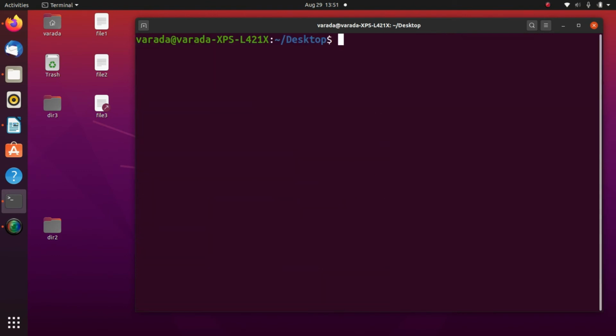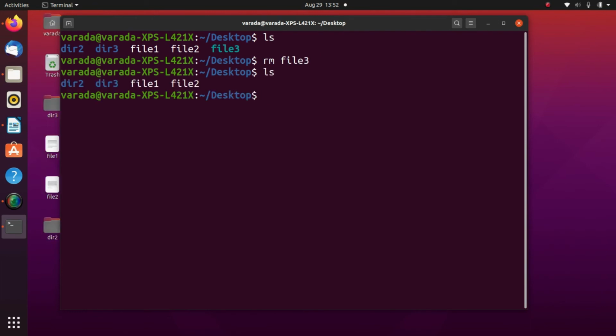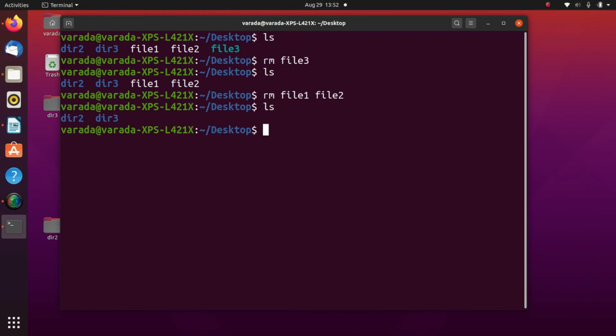So the next one is the remove command. Now I want to remove file 3. How? rm file3. That's it. So file 3 is removed. Now I want to remove all the files, file 1 and file 2. How? rm file1 file2. Now file 1 and file 2 are removed.